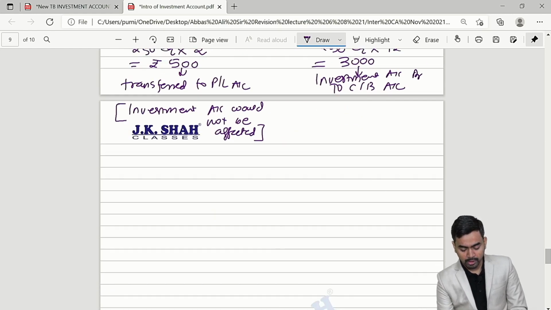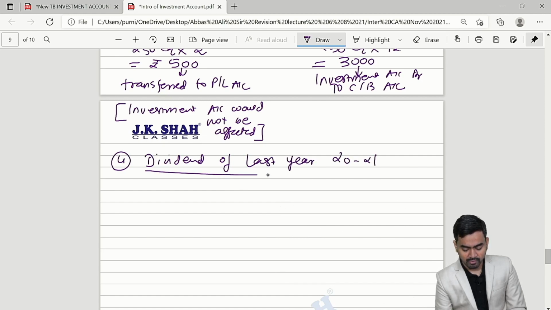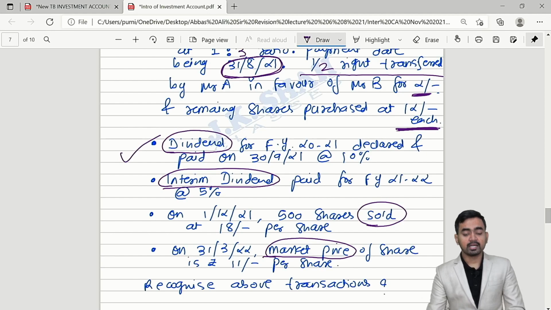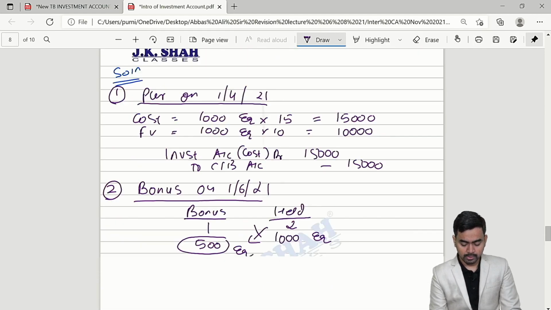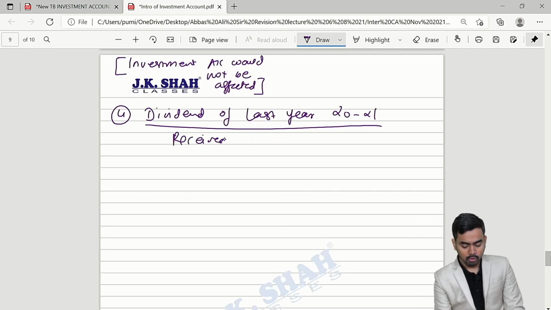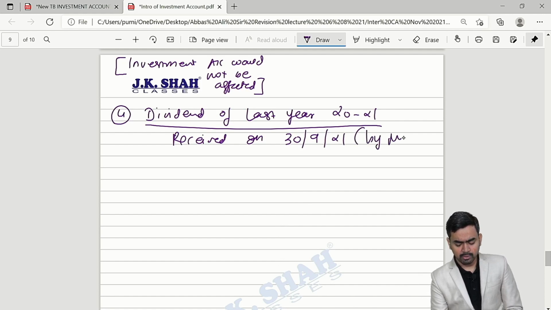Now the fourth point, dividend of last year 2021, very important. Just check once. This one. Dividend for financial year 2021 declared and paid on 30th September 21 at 10%. So my dear students, on the screen, received on 30th September 21. Who will receive on 30th September? By Mr. A only, that is the investor.